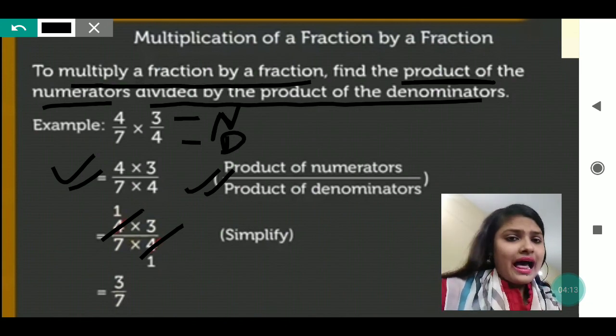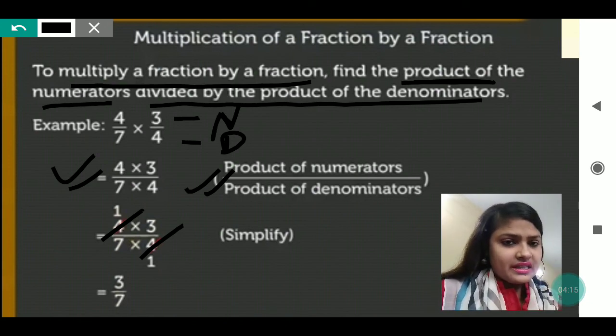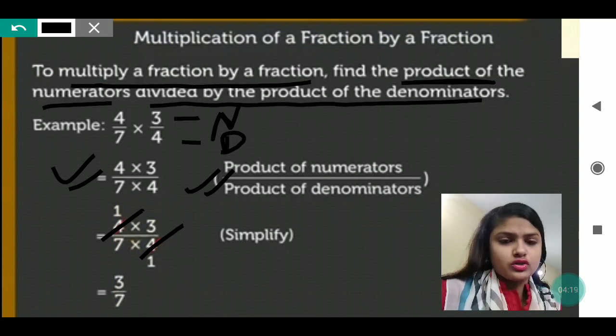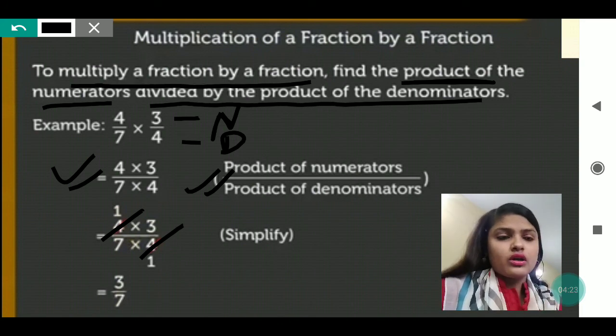Nothing much to do. As the number 4 was common in the numerator place and also in the denominator place, I have just cut both, and the numbers which were left become the answer. That is 3 by 7.